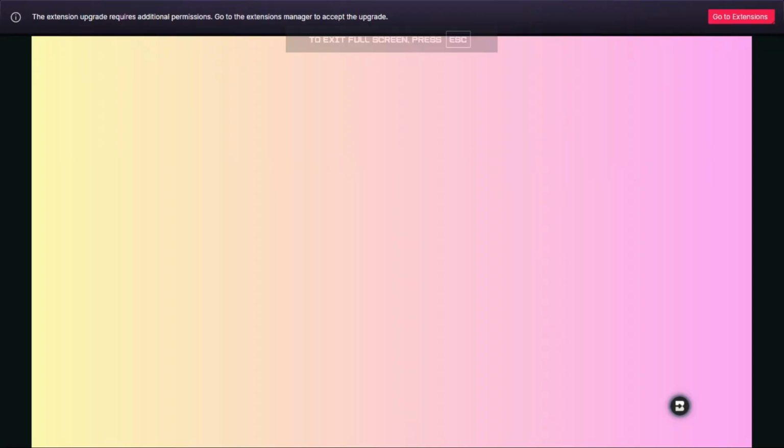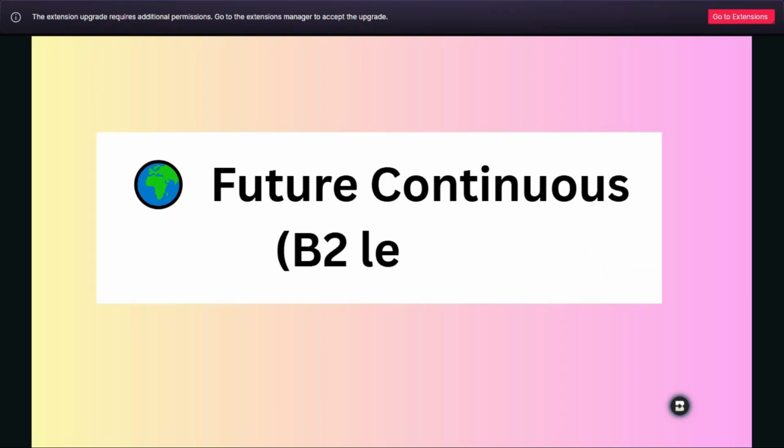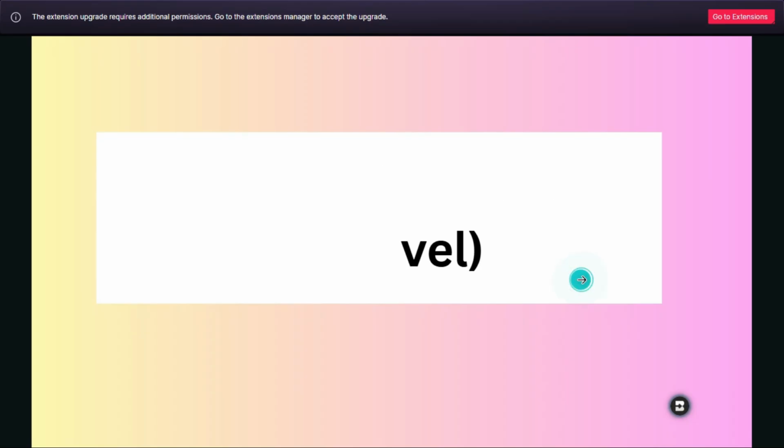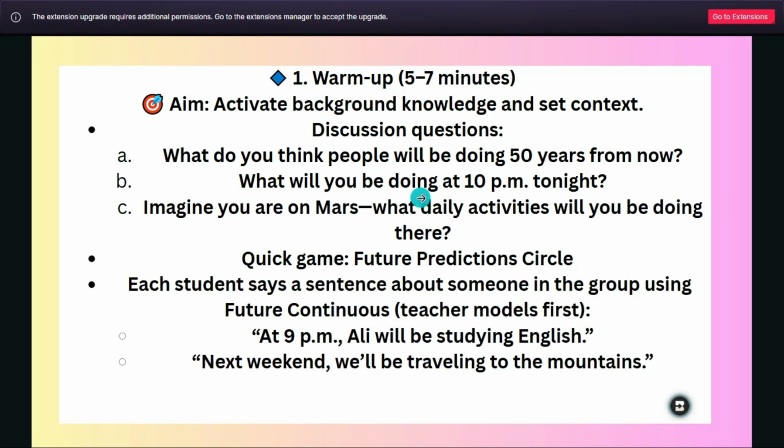So today's lesson is another grammar lesson for B2. It's about future continuous. We'll talk about future continuous, when do we use it, and so on. Before that, as usual, I will give you a warm-up if you're a teacher. So before you start your lesson, you need to start it with a warm-up of 5 to 7 minutes. It depends on your class.